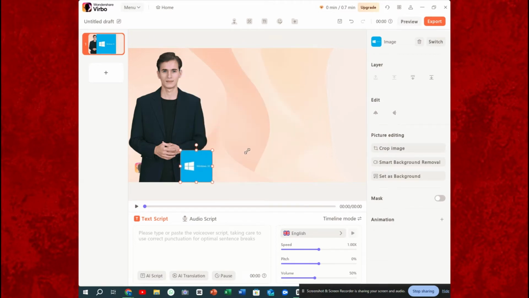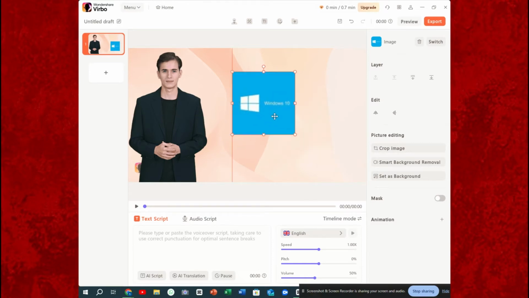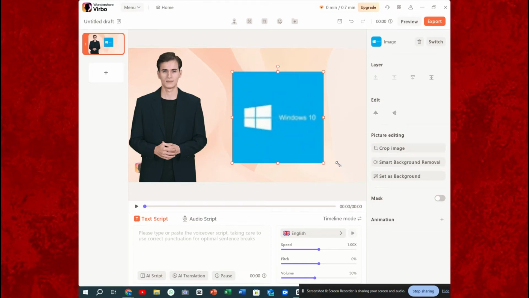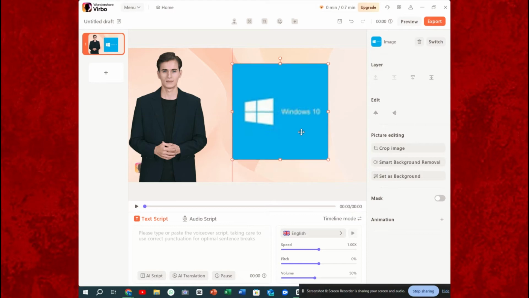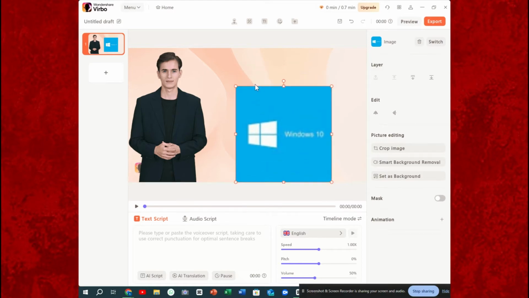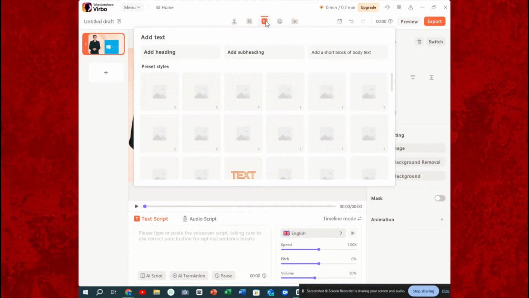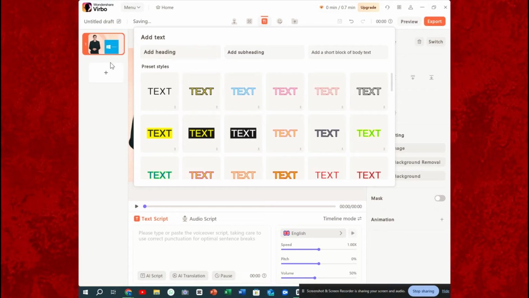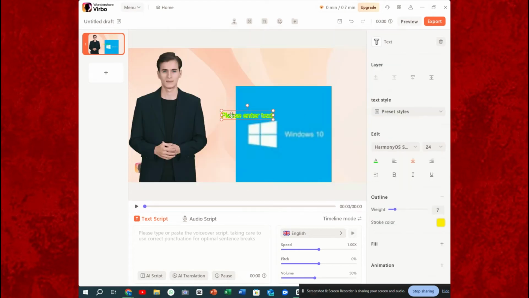Here, let's put the title over here, and let's add some text. Let's click on add text. Here you have text templates. I can select this text.